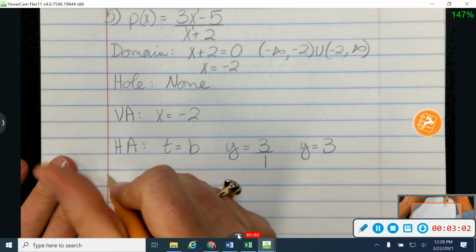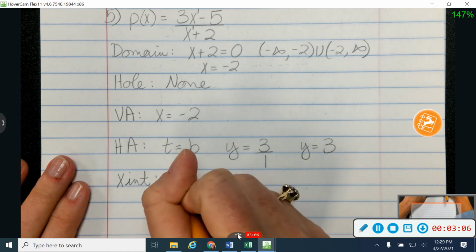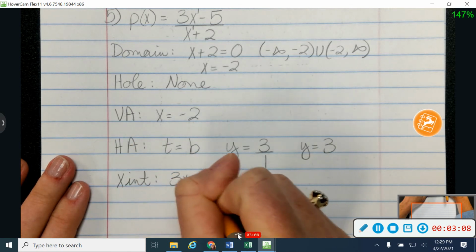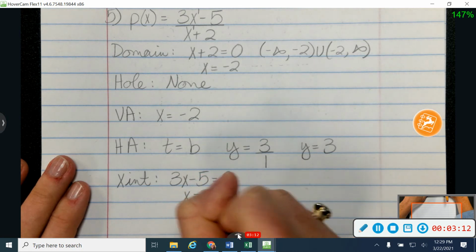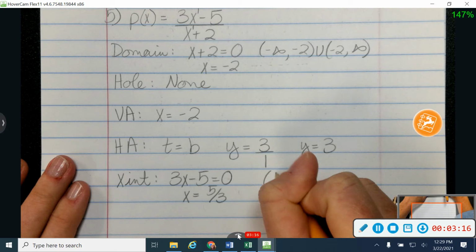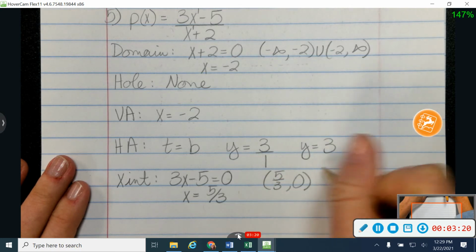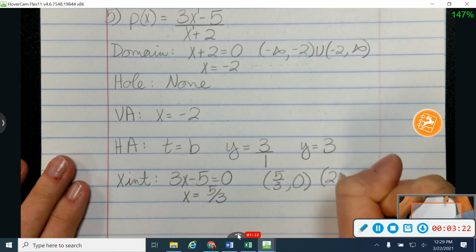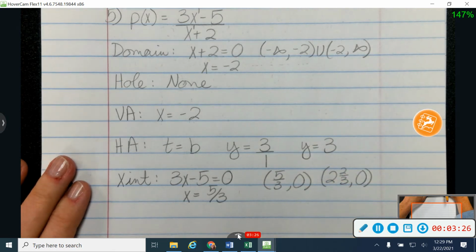All right, the other two things we need to find are our intercepts. To find our x-intercept, I'm going to take the top and set it equal to 0. So that tells me that x is going to be equal to 5/3, adding 5 and dividing by 3. So I'm going to have an x-intercept at (5/3, 0). Or for graphing purposes, we could change that into 1 2/3, so a little bit below 2.